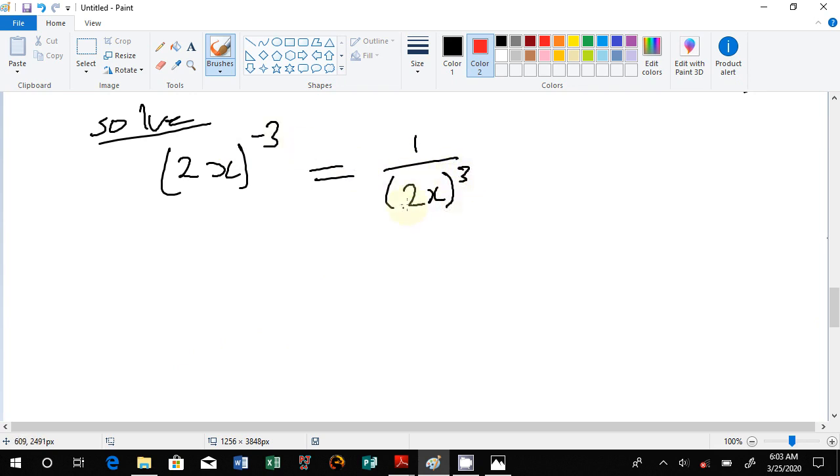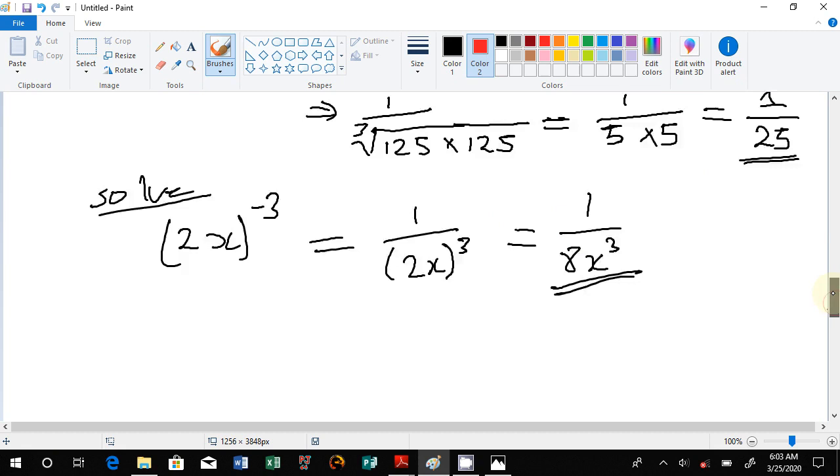So the 2 is being raised to the power 3, the x is being raised to the power 3, and that is as good as 1 over 2 to the power 3, which is 2 times 2 times 2, which is giving us 8. Then we have got x to the power 3. That is the way we evaluate or solve this expression.